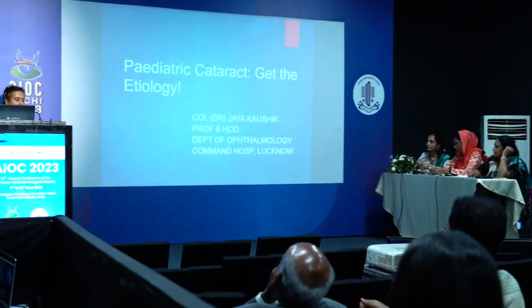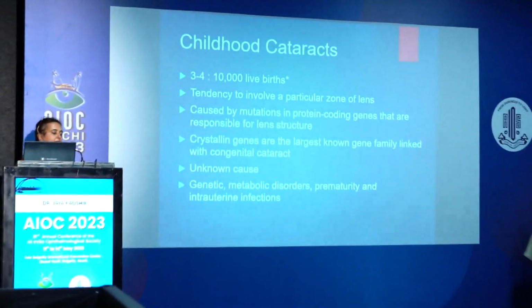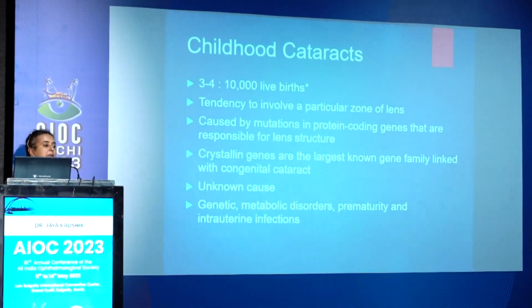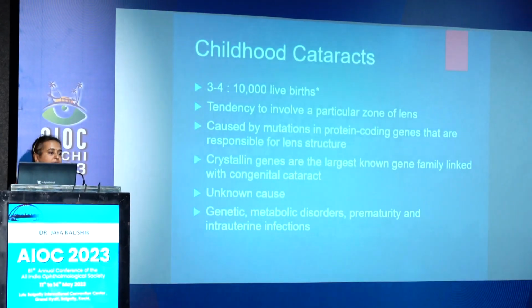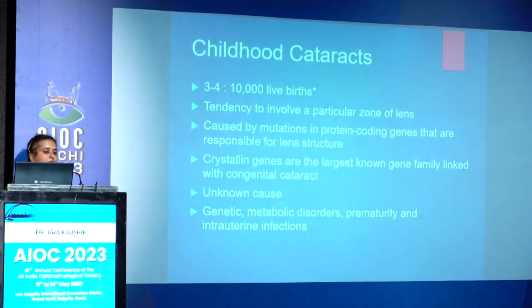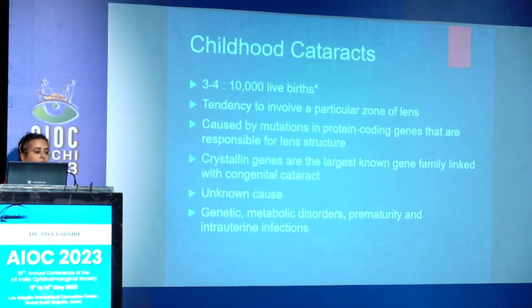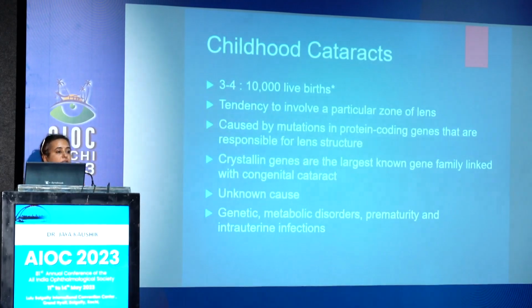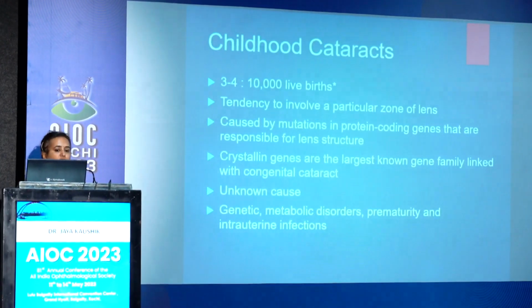Etiology in pediatric cataract. As we know, pediatric cataracts are a preventable cause of blindness in childhood, and the prevalence is not very low. It is up to 3 to 4, up to 9 per 10,000 live births. So the causes are numerous, and the most common cause is genetic.